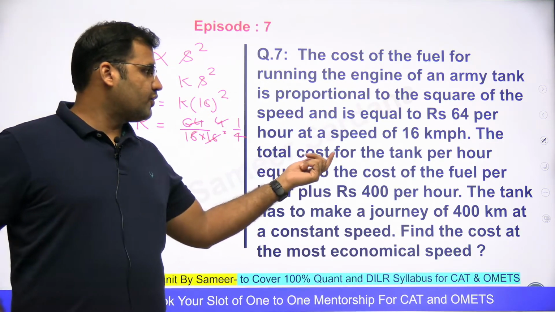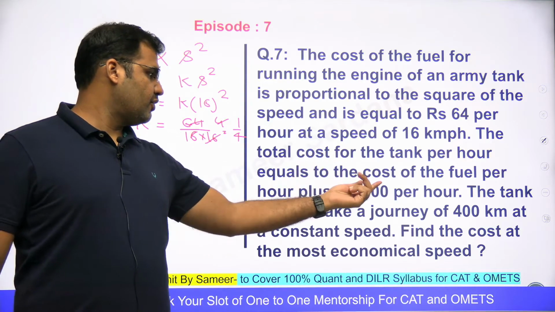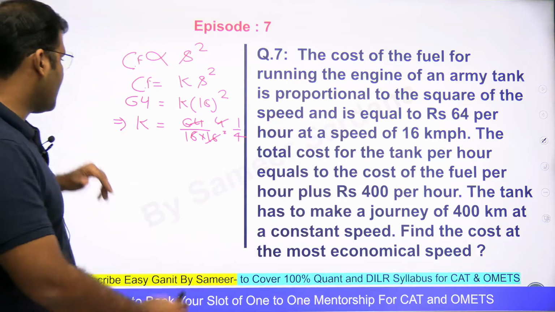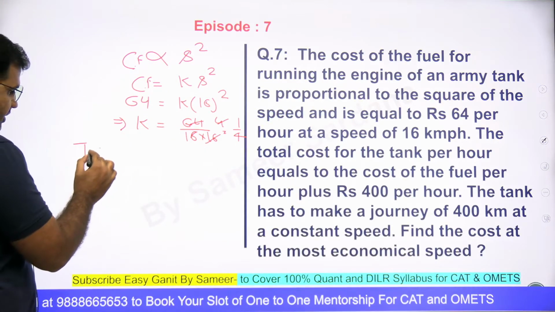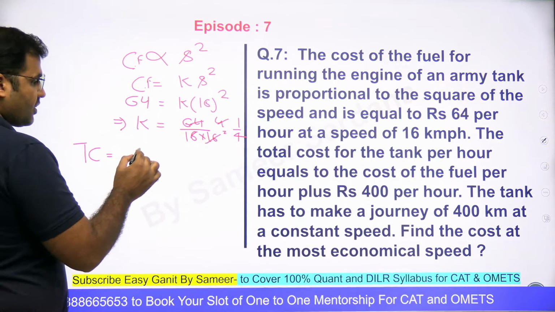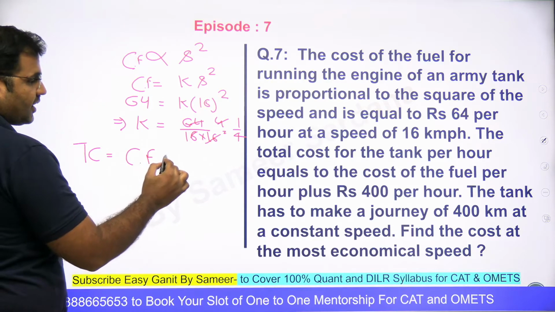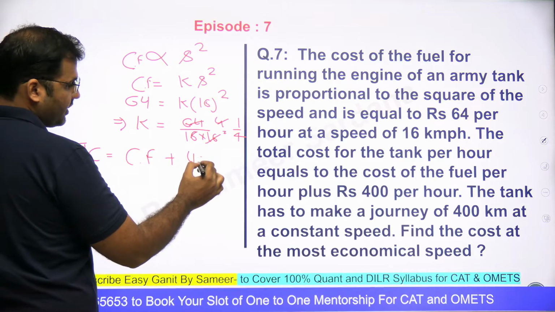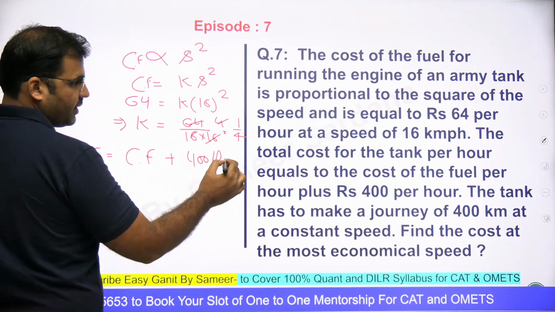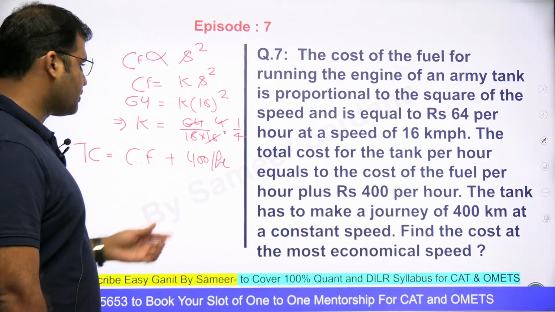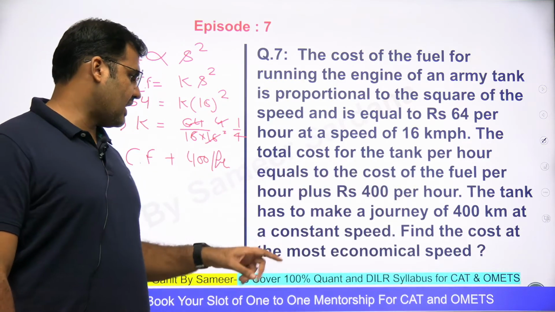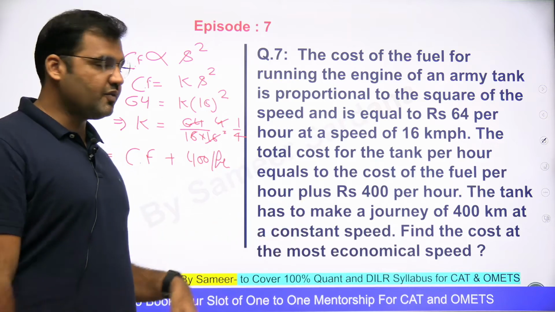The total cost for the tank per hour equals the cost of fuel per hour plus 400 rupees per hour. So now if I want to talk about the total cost, it will be equal to the cost of the fuel plus 400 rupees per hour. 400 rupees per hour, right? That's the total cost of traveling. The tank has to make a journey of 400 kilometers at a constant speed. Now, what is that speed? We do not know that.